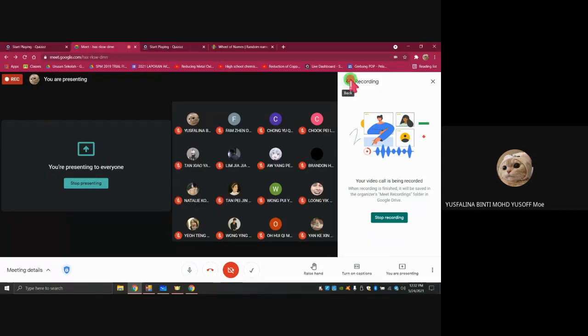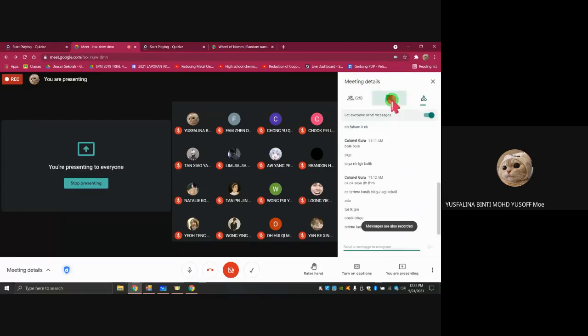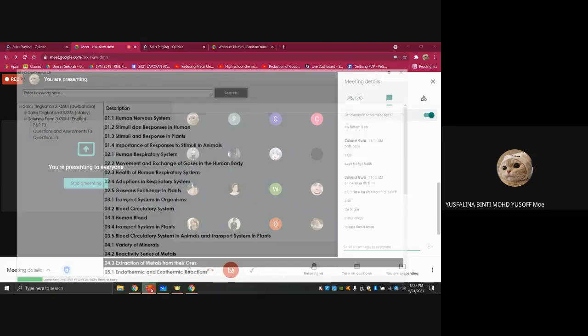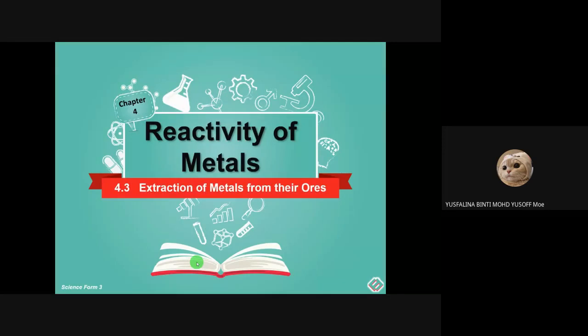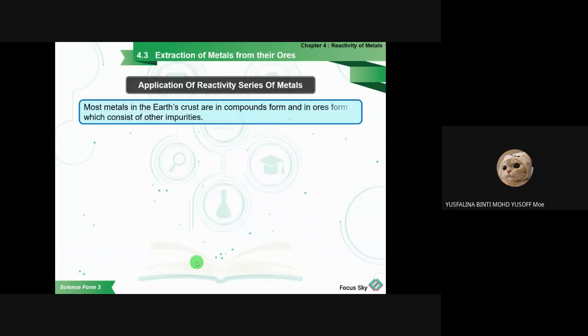Okay, so today we continue with the last subtopic for chapter 4, which is 4.3, extraction of metals from their ores. The application of the reactivity series of metals. So what is the use of learning the reactivity series of metals?